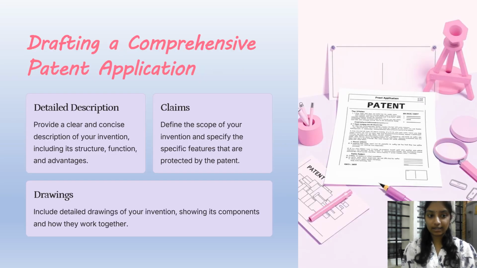Drafting a comprehensive patent application. Detailed description. Provide a clear and concise description of an invention including its structure, function, and advantages. Claims. Define the scope of your invention and specify the specific features that are protected by the patent. Drawings. Include detailed drawings of your invention showing its components and how they work together.